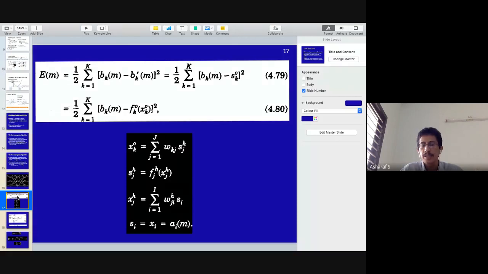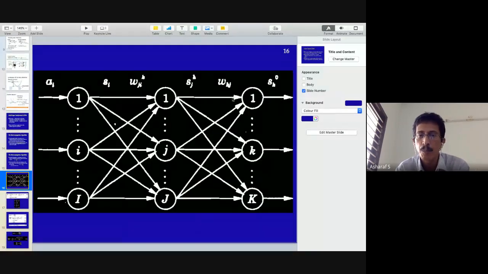They use K to denote the point, and the squared error B_k minus B_k dash, the whole square, half of that summed over all the points, is the error. If you look at the network, there are 3 layers. The input layer is I, the middle layer is J, and the last output layer is K. The output of the kth layer is labeled as S_k^O.